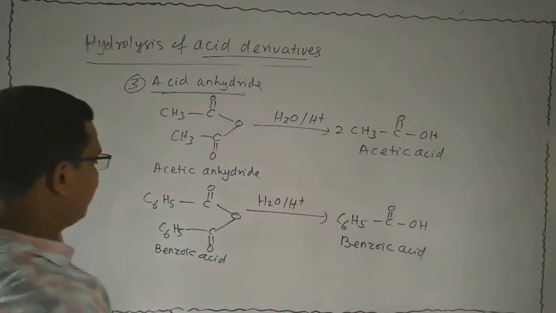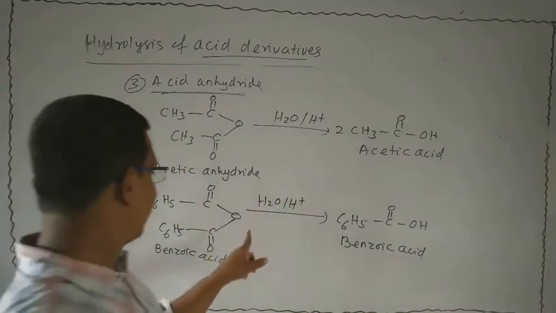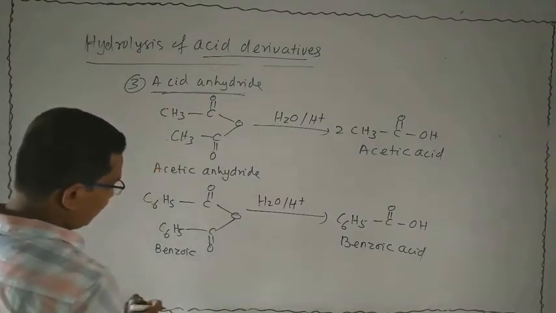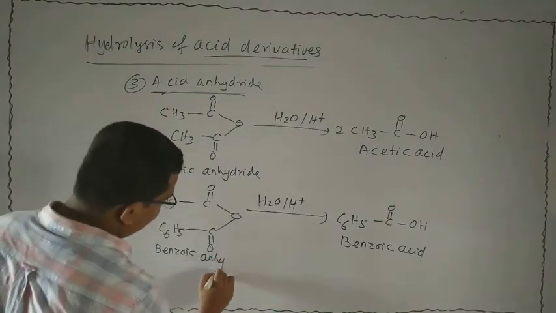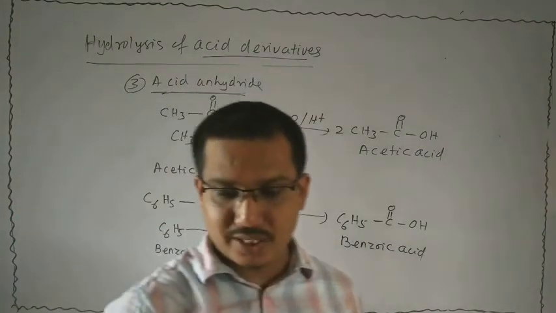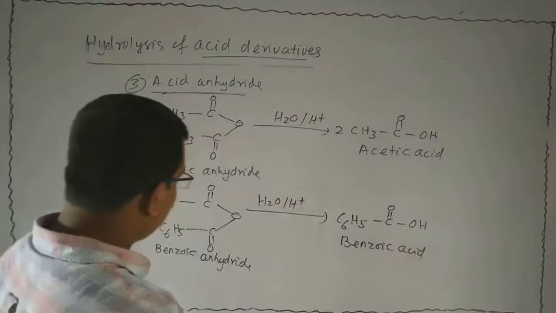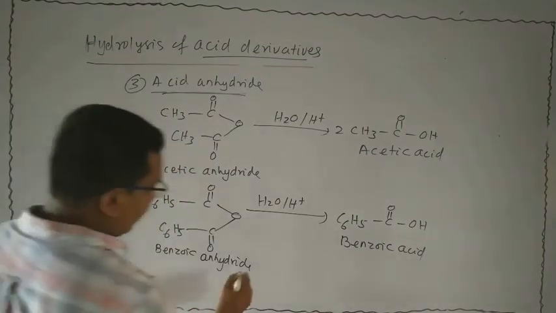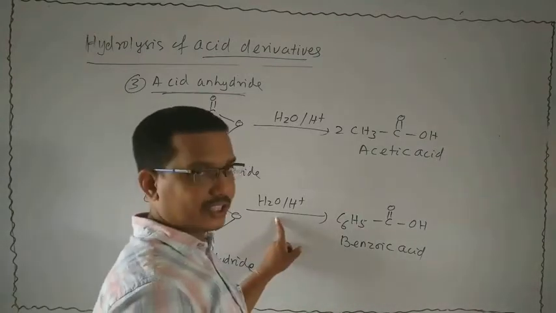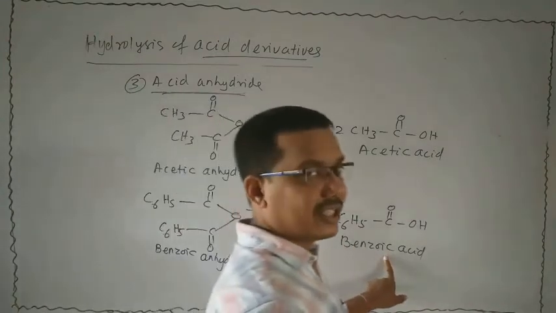Then what will be the statement? It is not benzoic acid, it is benzoic anhydride, like your acetic anhydride. This is said to be benzoic anhydride. What will be the statement? When benzoic anhydride undergoes acid hydrolysis, then benzoic acid is formed.